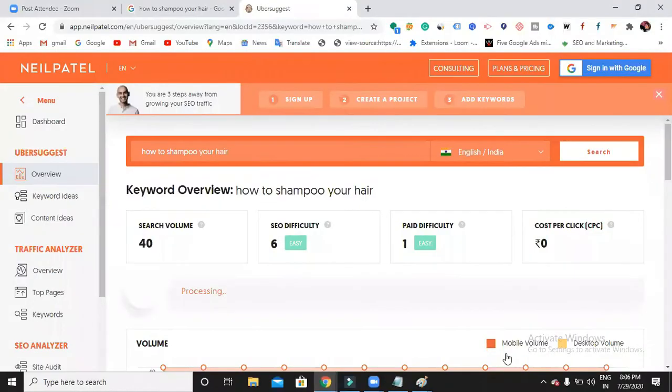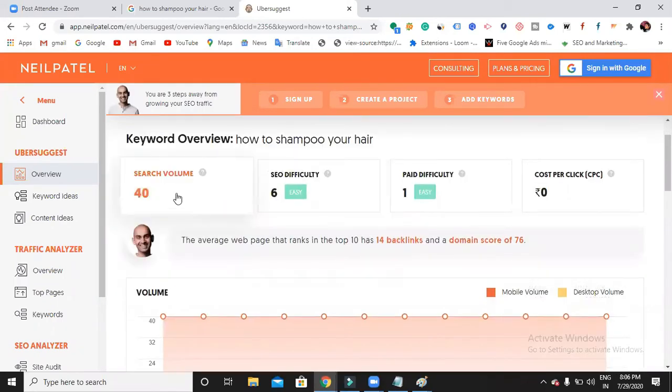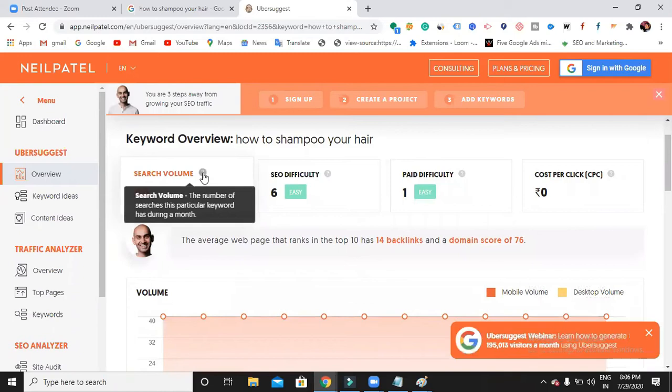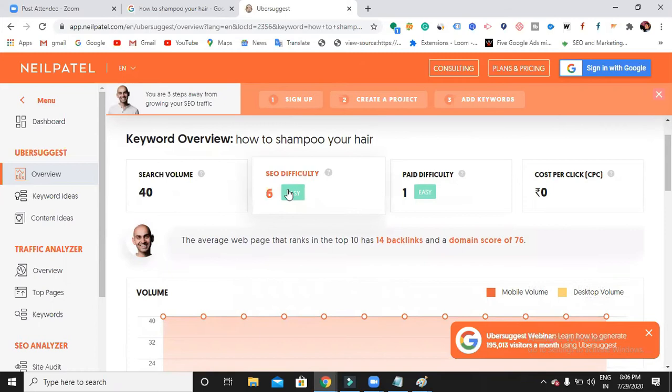Now when I search for one keyword, it shows the statistics of that keyword. What is the search volume? 40, the number of searches this keyword has during a month. SEO difficulty is easy, which means ranking your website on top for this keyword is a bit easy.